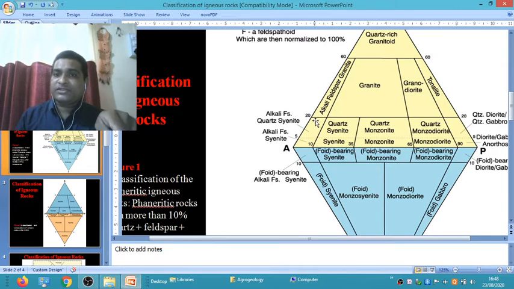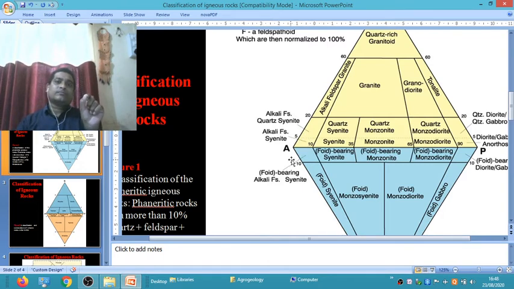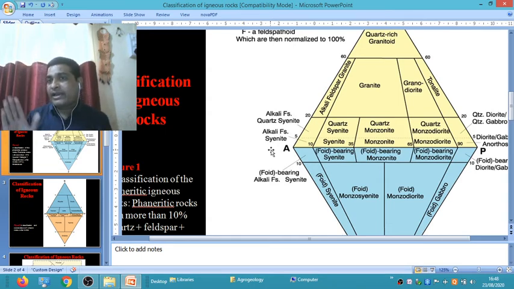is called alkali feldspar granite. Those igneous rocks containing 20 to 60% of silica and the remaining alkali feldspar. Remaining means how much? 80 to 40% of alkali feldspar, called alkali feldspar granite. And on the other hand, the rock containing 20 to 60% of silica and 80 to 40% of plagioclase feldspar is called